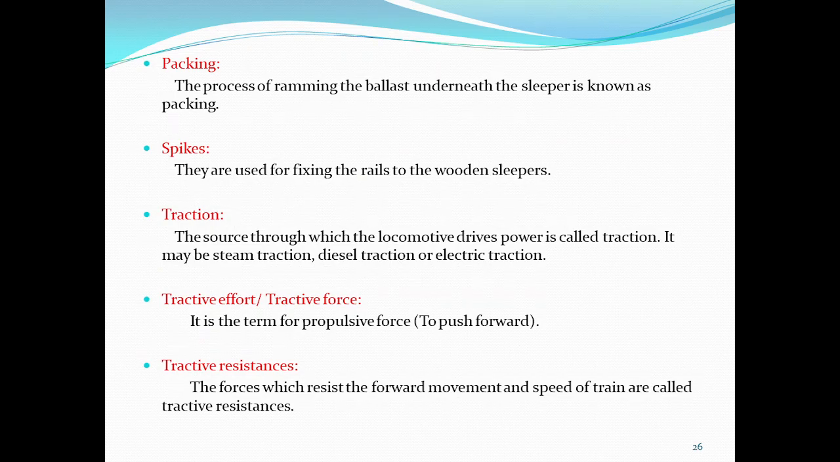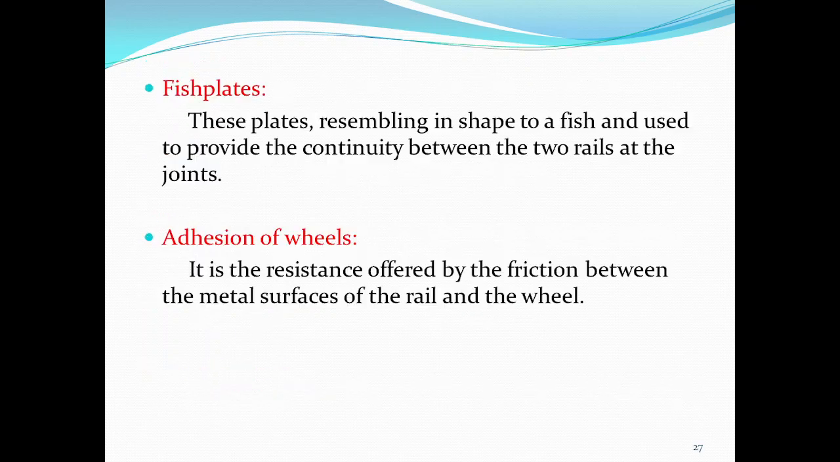Another one is packing. The process of ramming the ballast underneath the sleeper is known as packing. Spikes are used for fixing the rails to wooden sleepers. Traction is the source from which a locomotive derives power. It may be steam traction, diesel traction or electric traction. Tractive effort or tractive force is the propulsive force to push forward. Then tractive resistances: the forces which resist the forward movement and speed of a train are called tractive resistances.